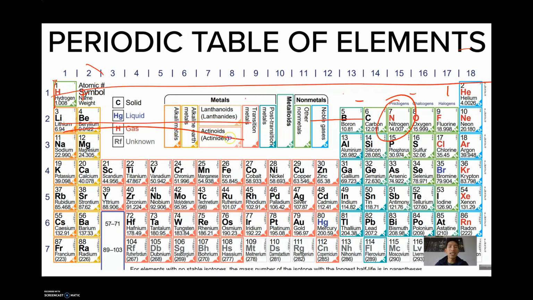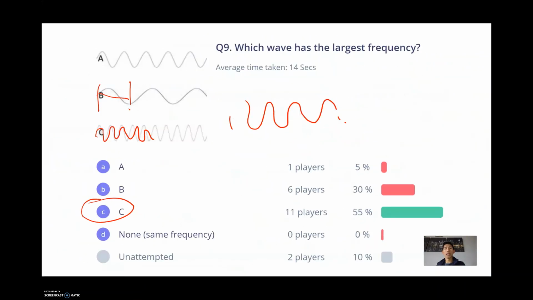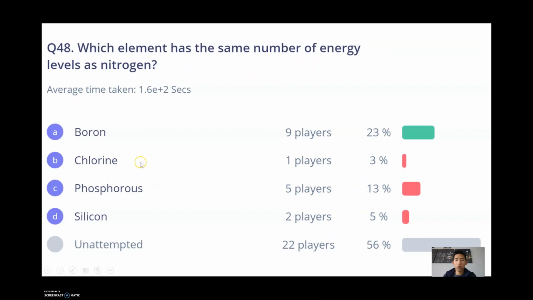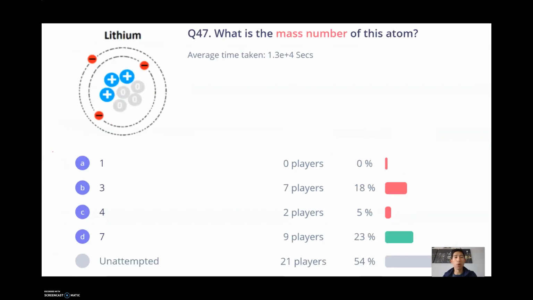Or which one is in the same row as nitrogen, because everything in this row has 2 energy levels, the same as nitrogen. And boron is the only one in that list to have the same number of energy levels as nitrogen because it's on the same row.